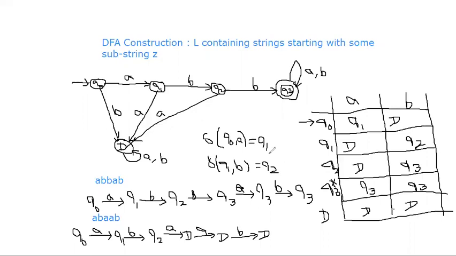But finally, after writing all the transitions, immediately verify the output you got with the acceptance state. If you get the final output after reading the last symbol in the given string, and that state is an acceptance state, then we say that the string is acceptable. So either we prove it in this fashion, or we take delta transitions and apply all the symbols, taking the current state and the current input symbol, getting the output from the transition diagram or table, and showing that the string is acceptable or not acceptable.